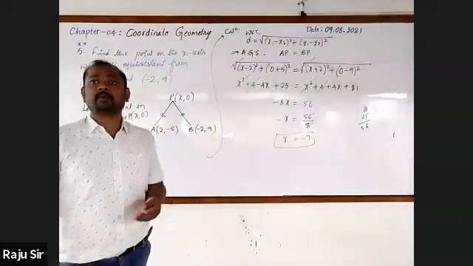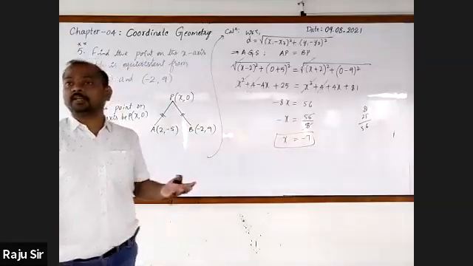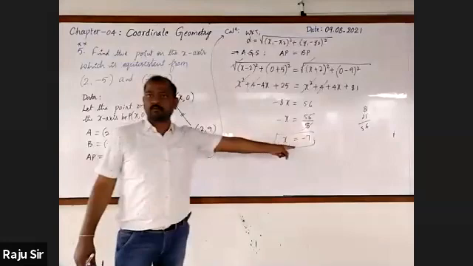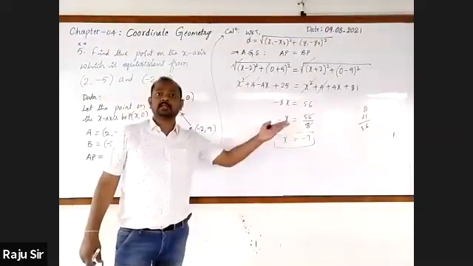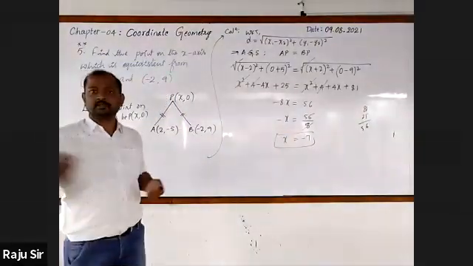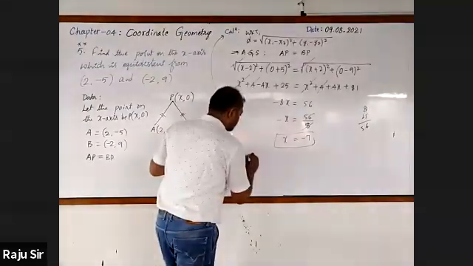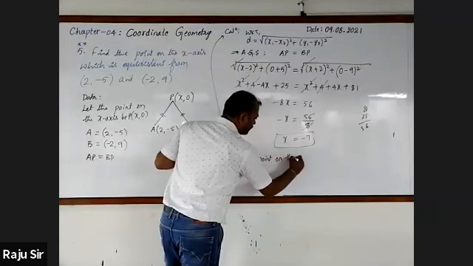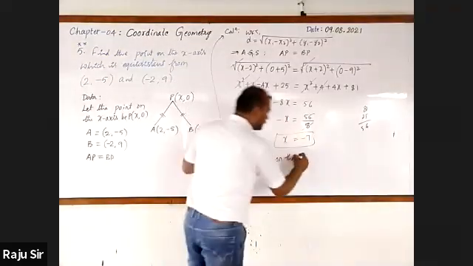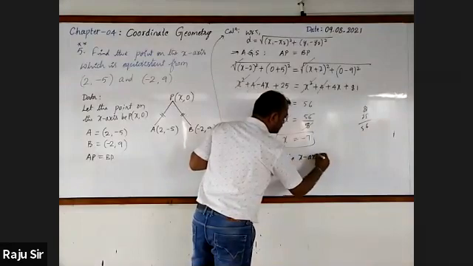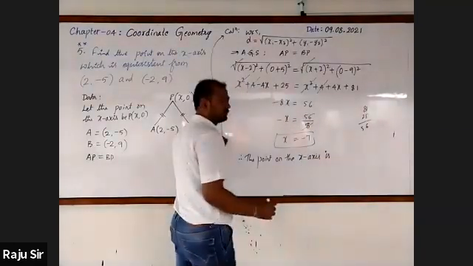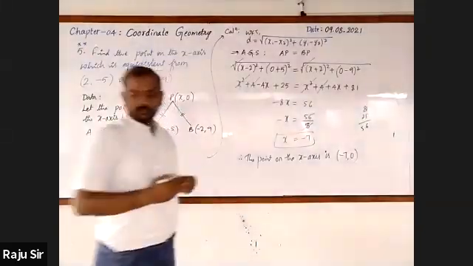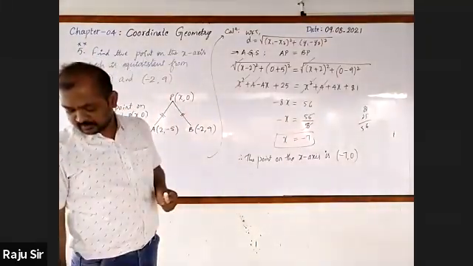But now we'll find out what the point on the x-axis is. Point on the x-axis is x comma 0. X is known, minus 7. It is minus 7 comma 0. Write that conclusion. Therefore, the point on the x-axis is minus 7 comma 0.